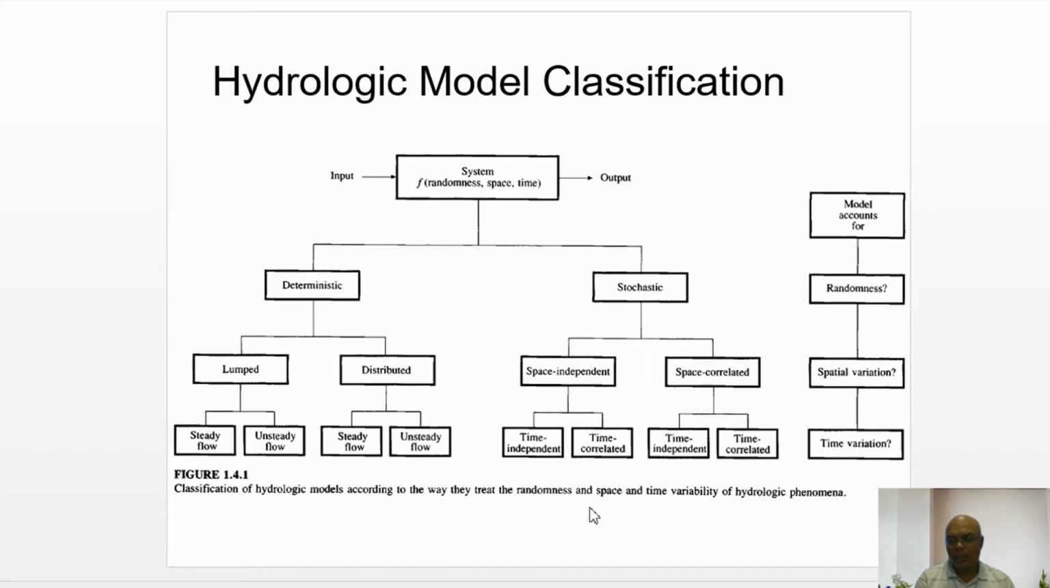So a deterministic model, again depending upon the spatial variation, is classified as a lumped system or distributed system.